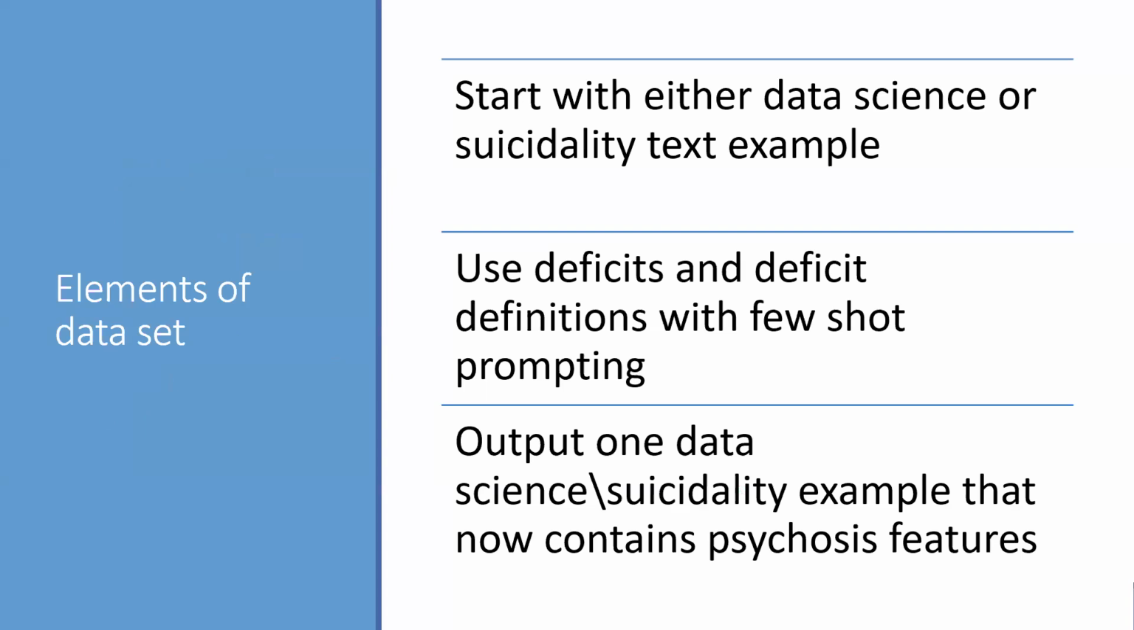Okay, so what you do is you start with either that data science example or that suicidality text that I talked about in the example at the beginning of the presentation. Then you use the deficit names and deficit definitions and few-shot prompting of examples of those deficits. What you output is one data science suicidality example that now contains psychosis features. So just to be clear, you're saying, take this data science example and introduce a psychosis language deficit to it. And that's what's output.